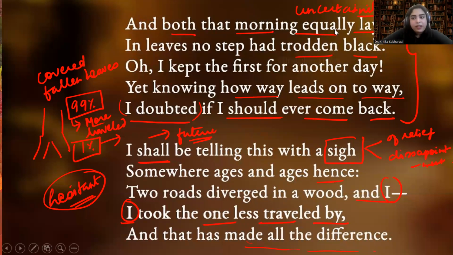Is that clear to everyone? So we have just understood the zest of the poem. So let us go into detail about the summary in the next video.